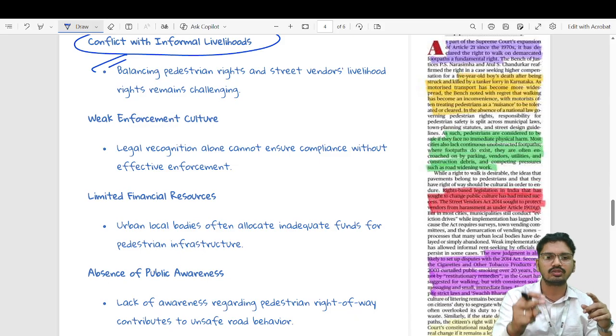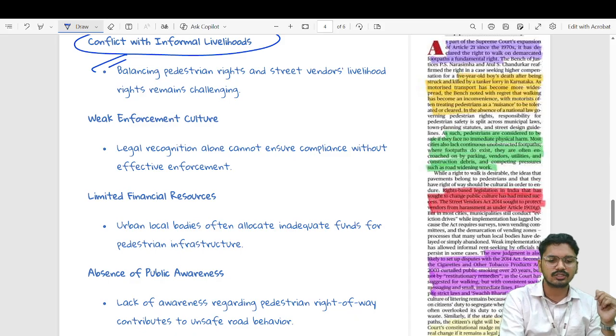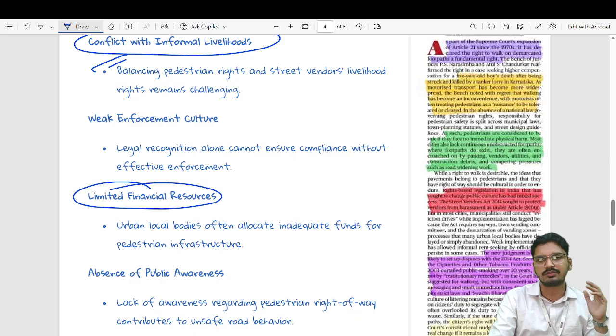We will also see in the policies which are being mentioned to get a better picture. The next would be the limited financial resources, where urban local bodies often allocate inadequate funds for pedestrian infrastructure, as I was saying, in comparison to vehicular movement.